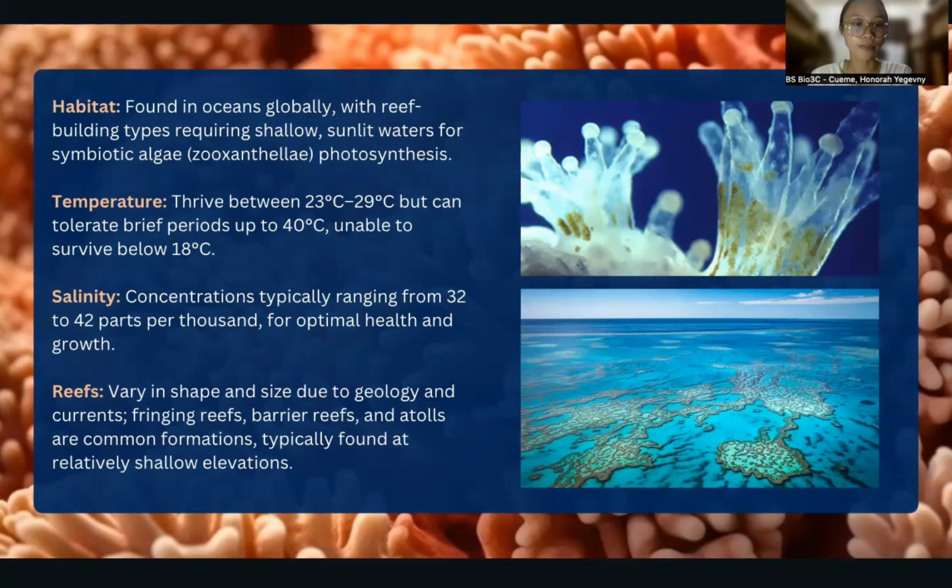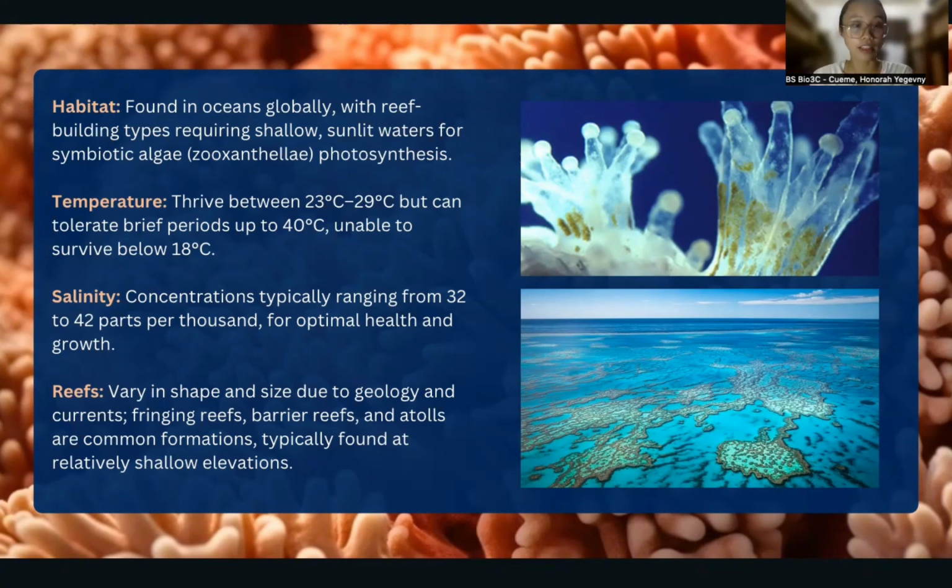In temperature, they thrive between 23 to 29 degrees Celsius, but can tolerate brief periods up to 40 degrees Celsius, but they're unable to survive below 18 degrees Celsius. In salinity, concentrations typically range from 32 to 42 parts per thousand for optimal health and growth.